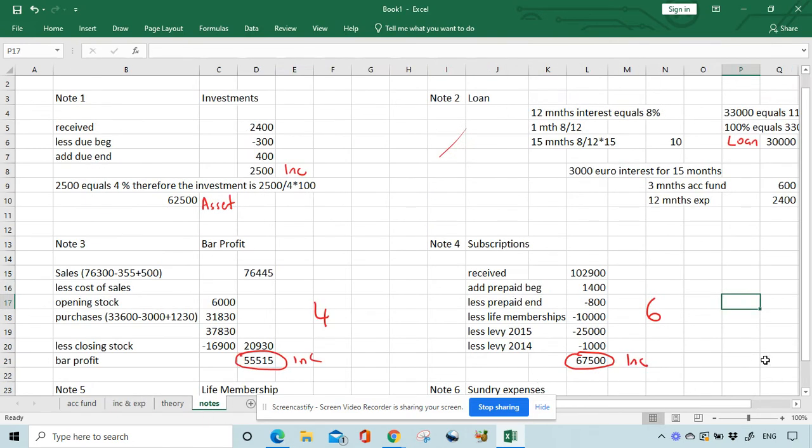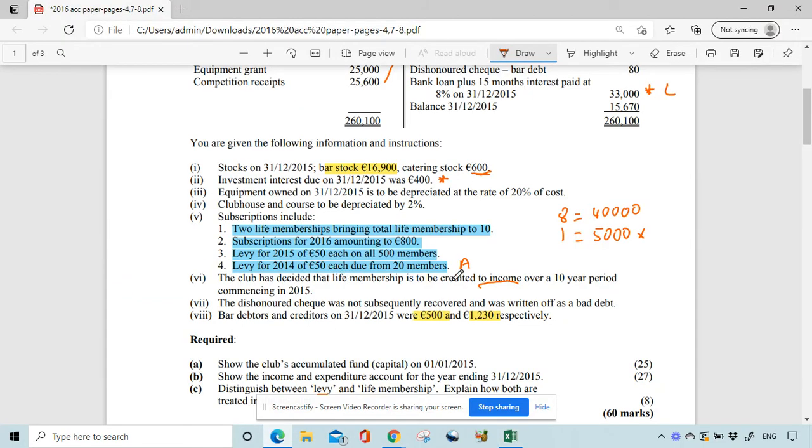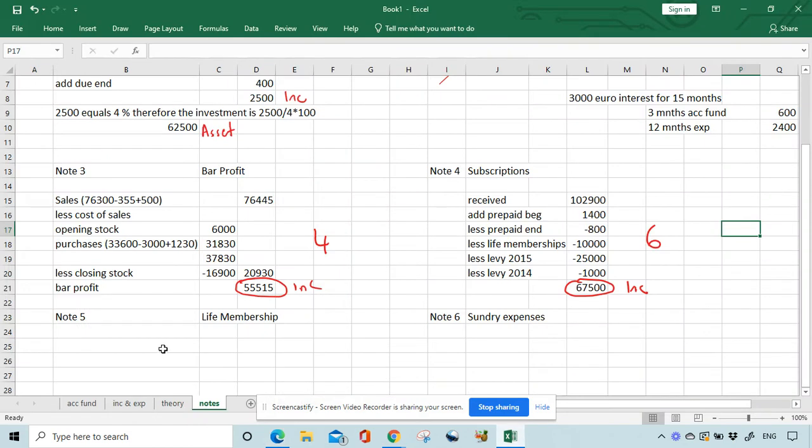Now, life membership. I'm going to look at the note on life membership. The club has decided life membership is to be credited over a 10-year period. Okay. So this is straightforward enough. We now have life memberships. We had 8, 40,000. Add another 2, 10,000, which gives us 50,000 in life membership.